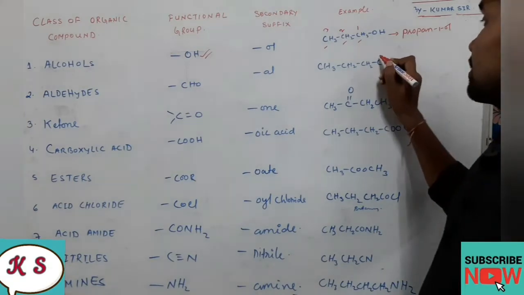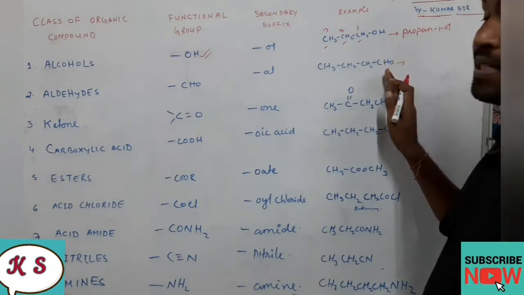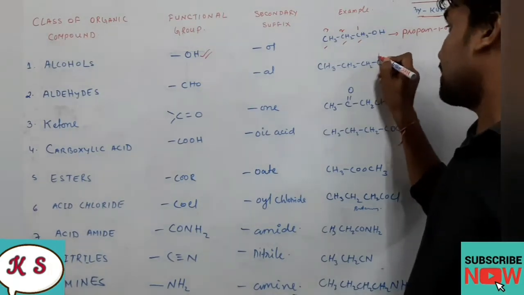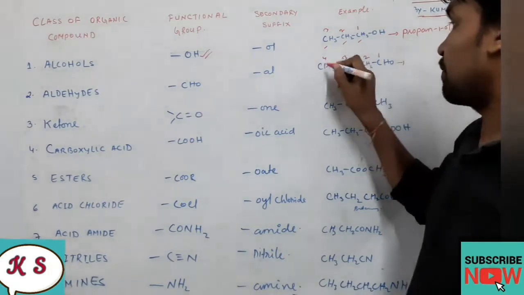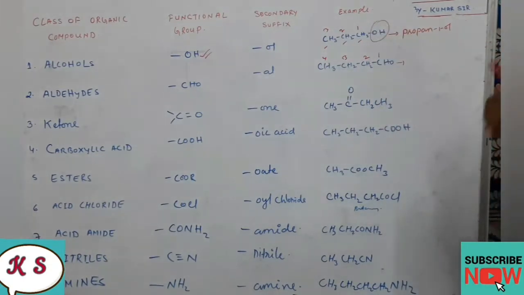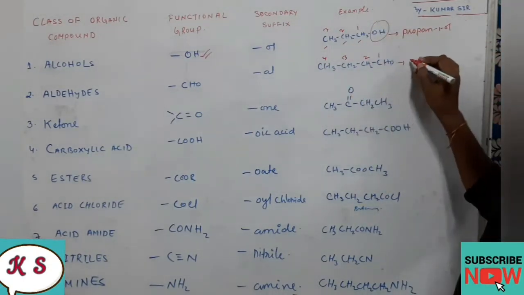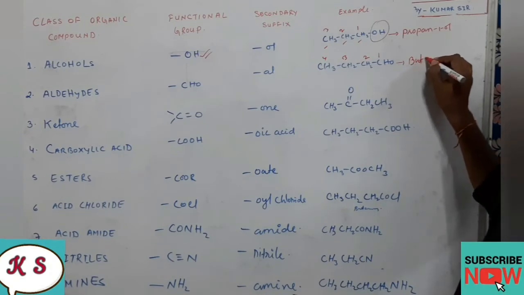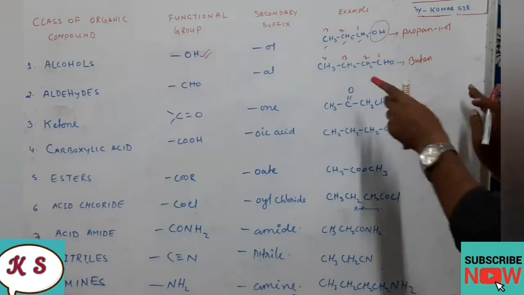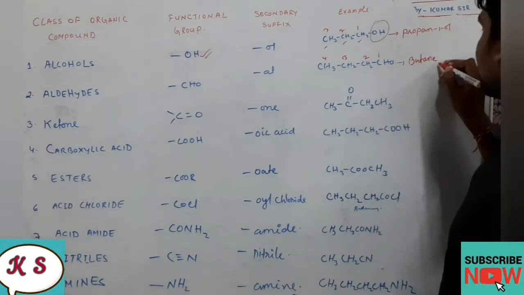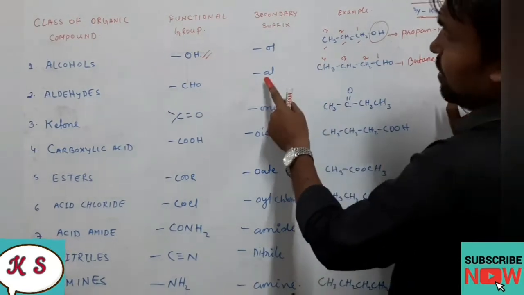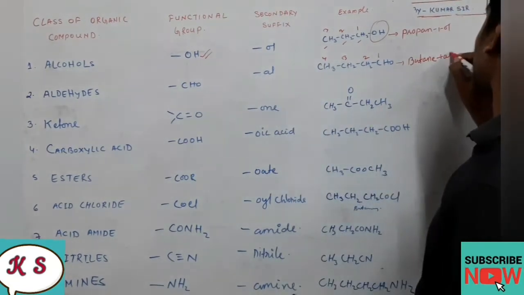So when we count it, we will start the numbering from here, obviously, because the functional group should get the first preference. So 1, 2, 3, 4. So you see, these are all functional groups. I am circling it. Okay, so 4 carbons are there. The name will be butane. All are single bonded, so an. And here actually it should be butane, and here at the last CHO is there. Then what is the secondary suffix for CHO? Al. So we'll use al.